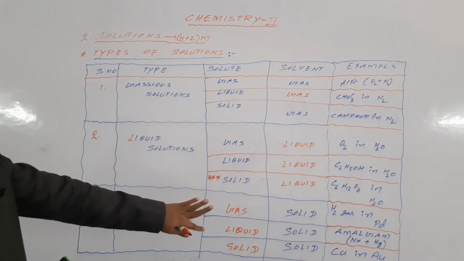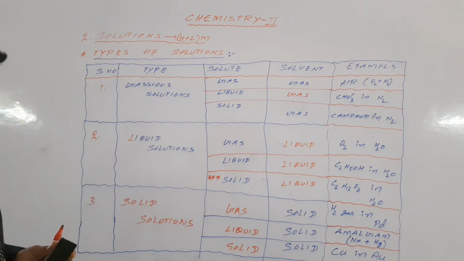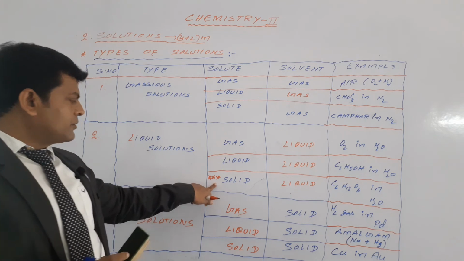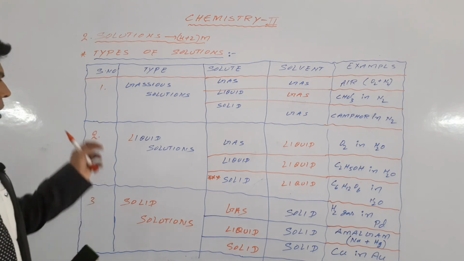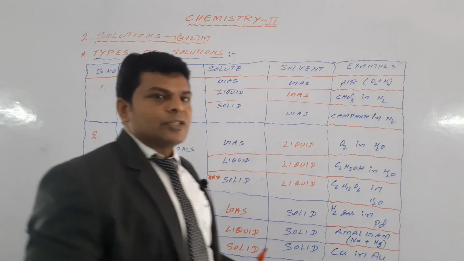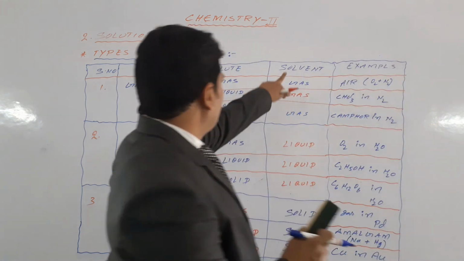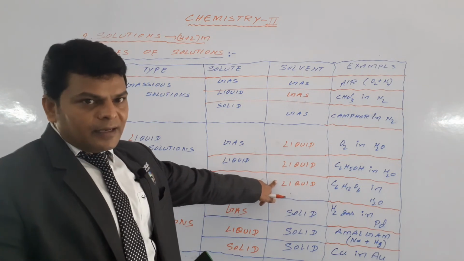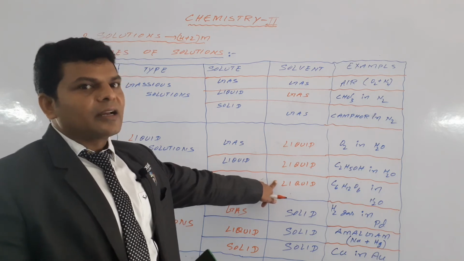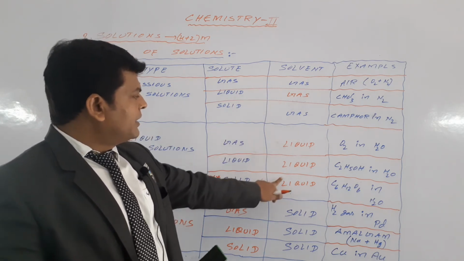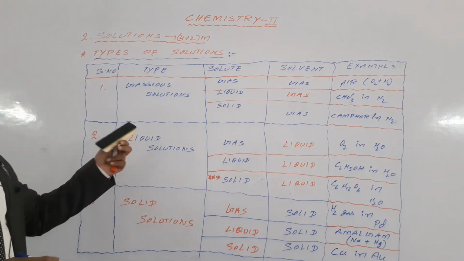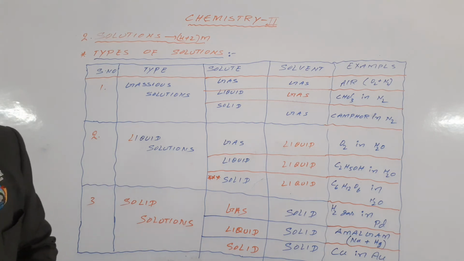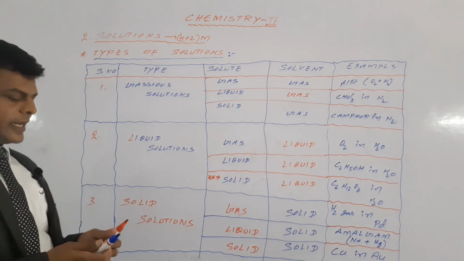How many types of solutions do we have in total? Nine types of solutions. This chapter is very important. We are going to discuss solid in liquid type of solutions in this chapter. So you have to know what aqueous solutions are. If the solvent is liquid, then those solutions are called aqueous solutions.